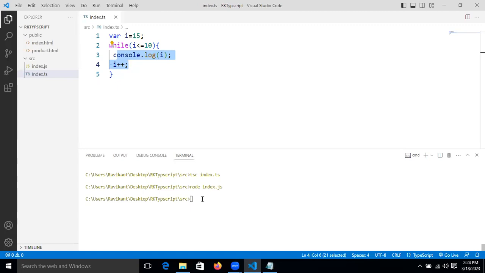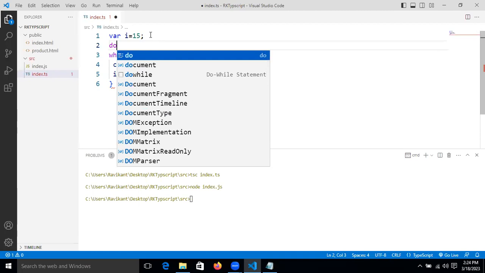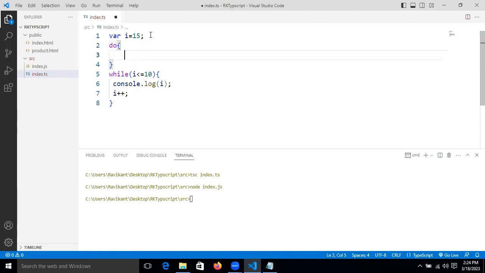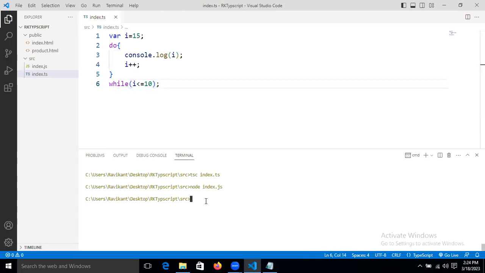So then, simply, what will we do now? We will use do while. We will take this one and put it here. Now see, 15. If our condition is not matched, then we will get the result as 15. One time it will print. One time we will get 15. Now see, we are getting 15.